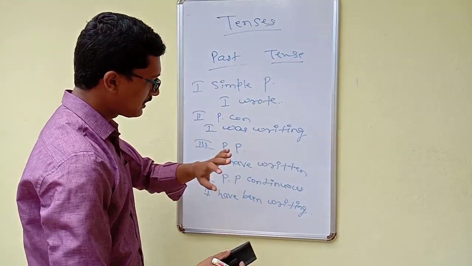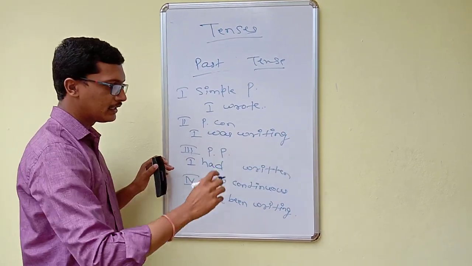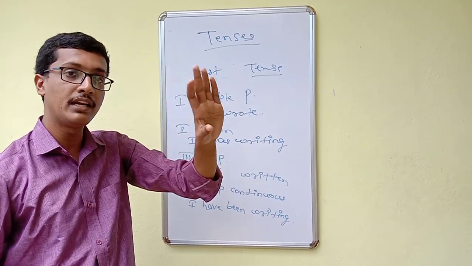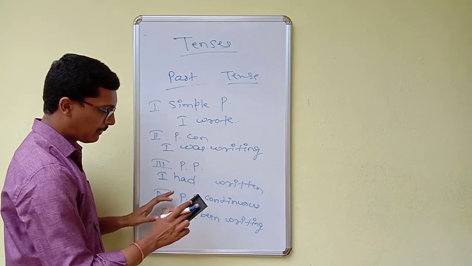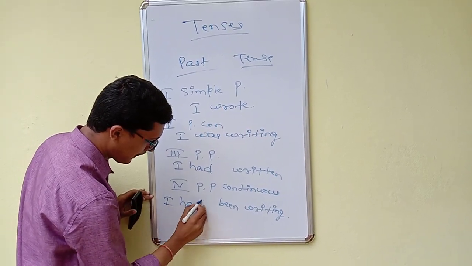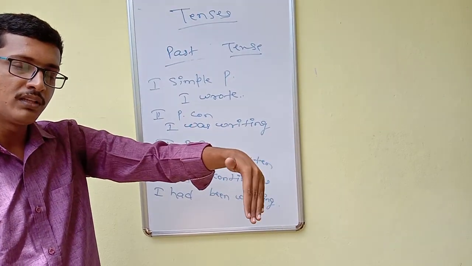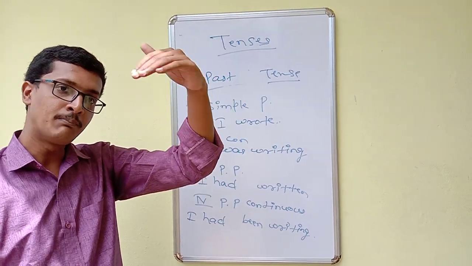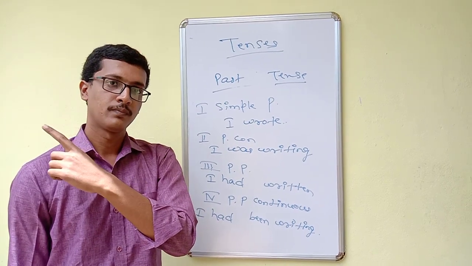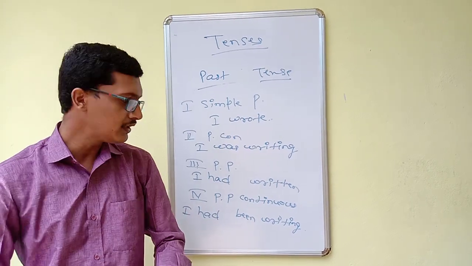In a similar manner, past perfect: I had written. So I wrote it, maybe a very long time ago. I completed it and I finished it. So past perfect continuous: I had been writing. So I started in the past. I wrote for some amount of time in the past. I completed and finished it in the past itself. So I had been writing. Yesterday I had been going in the bus. So at this amount of time I had been going in the bus. So it means it happened and was completed in the past itself.